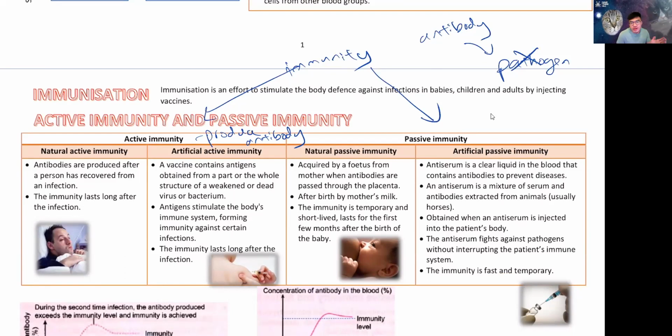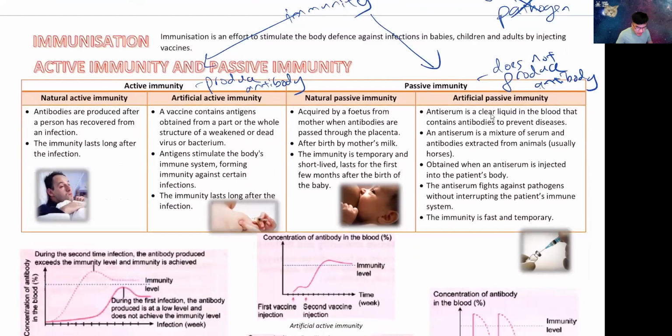And if your body is not doing anything, your body is just chilling there, letting something else, you are getting your antibody somewhere else, but you're not producing it. So it does not produce antibody. If your body is just sitting, chilling there, that is passive immunity. So let's look at the few types of immunity here.